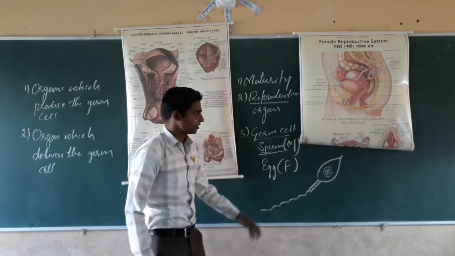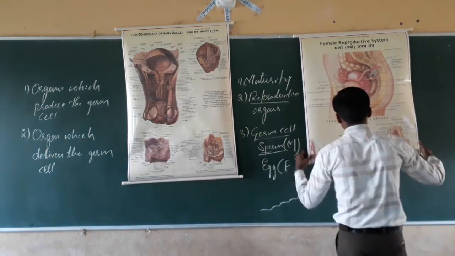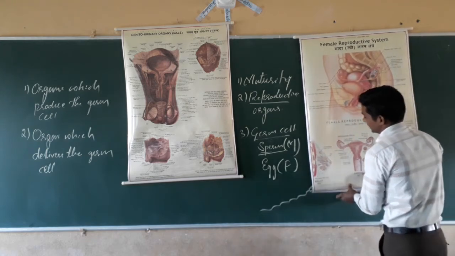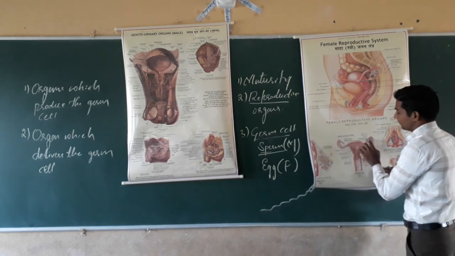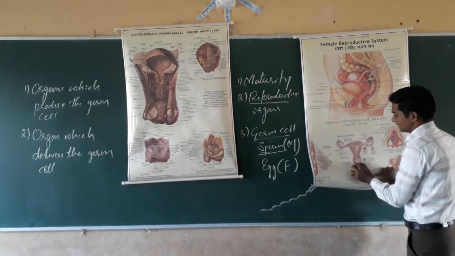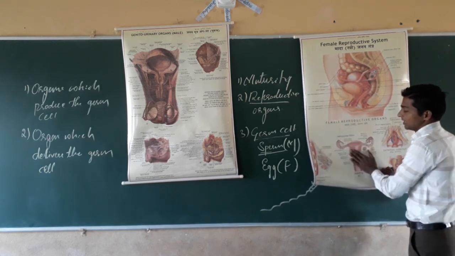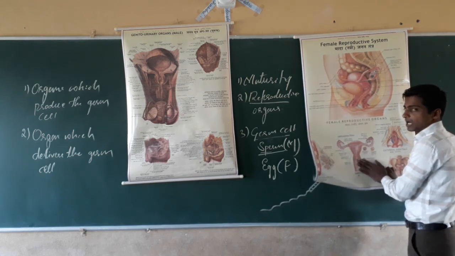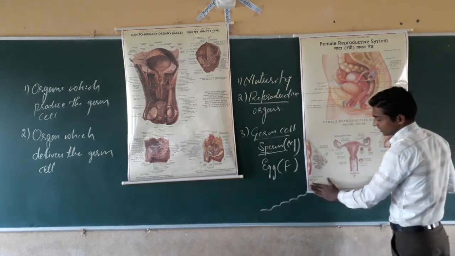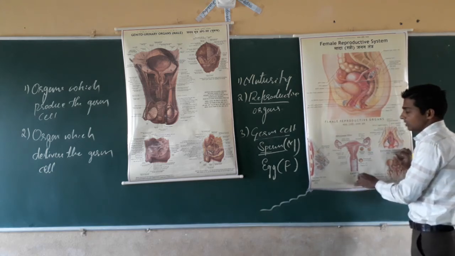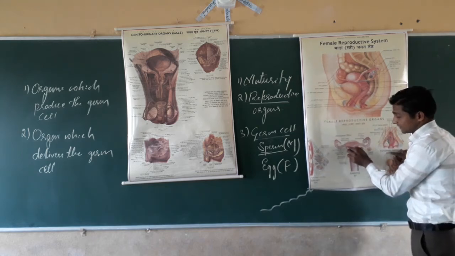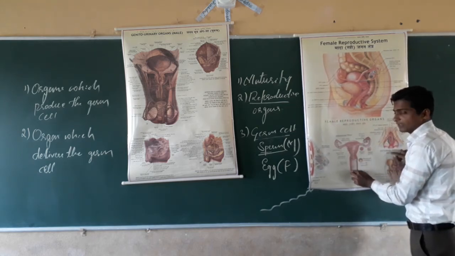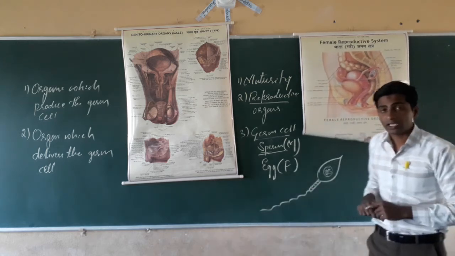Next, come to the female reproductive organ. The female reproductive organ consists of a pair of ovaries, a pair of fallopian tubes, and a uterus, cervix and vagina. Yes, this is the female reproductive part. In an examination, they may ask you to write the different parts of the female reproductive system: a pair of ovaries, a pair of fallopian tubes, next uterus, cervix and vagina. These are the parts of the female reproductive system.